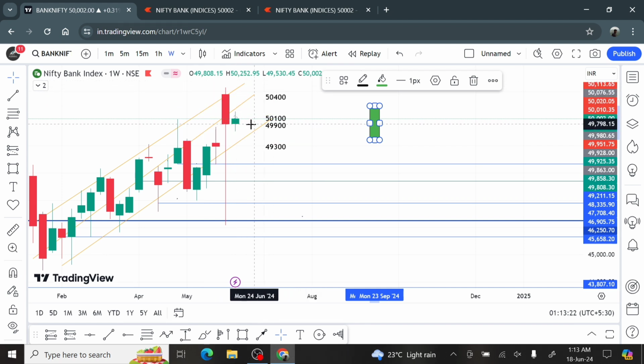So I believe that if it breaks 50,100, it will go till 50,400, and if it crosses 49,900, it can go till 49,300. Although मैं बोल रहा हूँ, I think 49,600 will also be a level here somewhere. 49,600 का भी एक low of this candle, right? So that can also be a support. So देखते हैं how it reacts near this support when it comes. But the ultimate support I think is 49,300, and we have already discussed these supports before. So we know the levels of all these things. If at all it drops a lot, one by one each support will be tested.